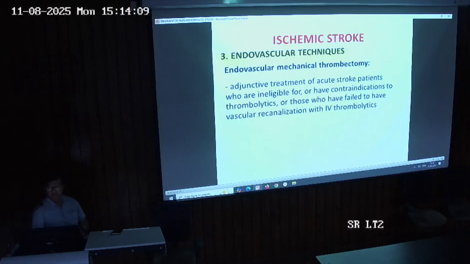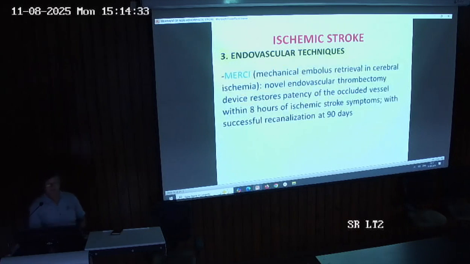First, the patient is ineligible for IV thrombolysis. Second, the person has a contraindication to IV thrombolysis. And third, after giving the IV thrombolysis, the vessel does not open fully. In that condition, we can go for endovascular mechanical thrombectomy.